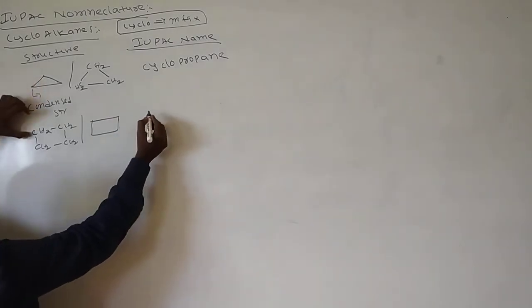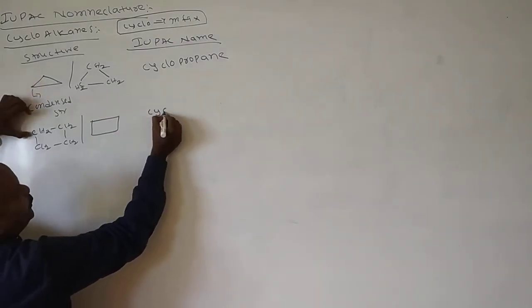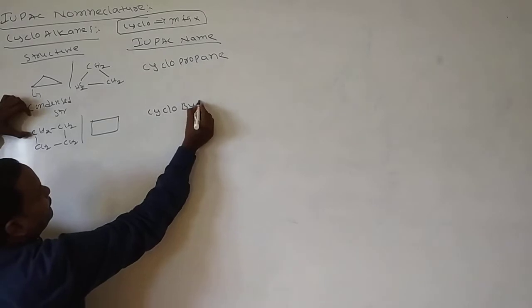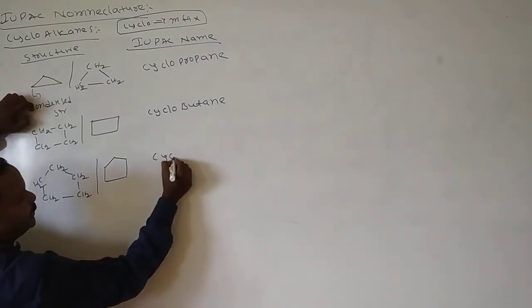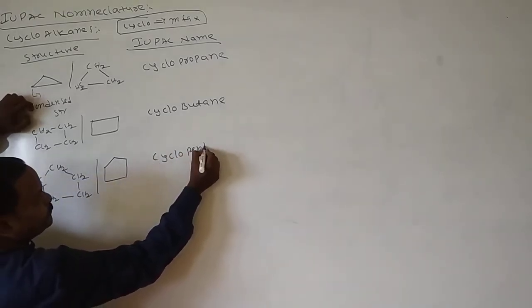The IUPAC name of this molecule is cyclobutane. Here I am writing one more: CH2, CH2, CH2. Here a pentagon. This we call cyclopentane.